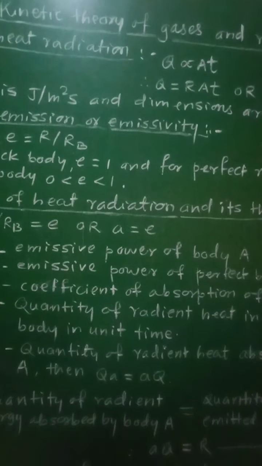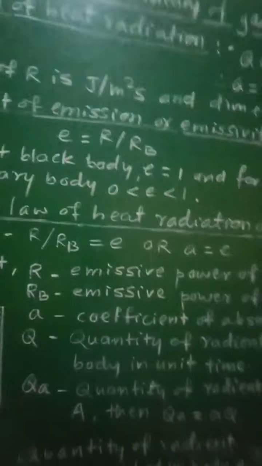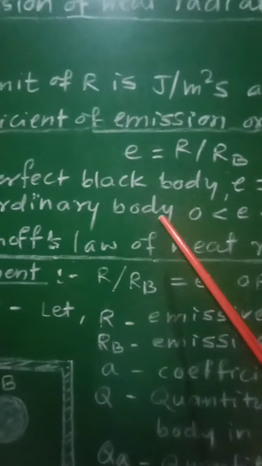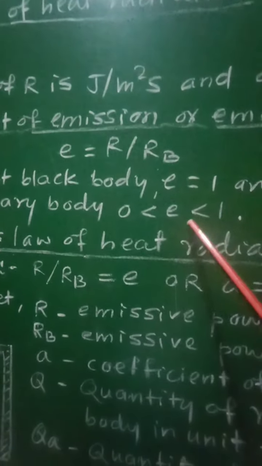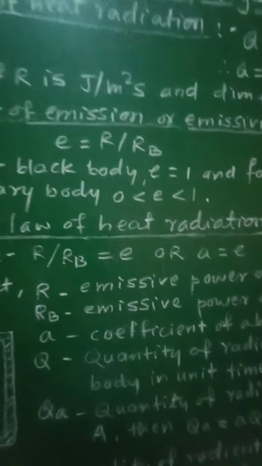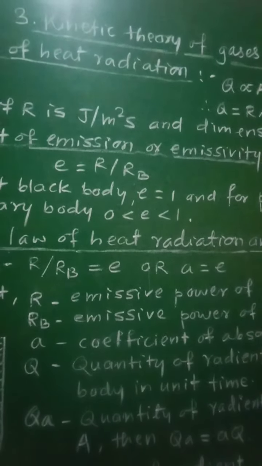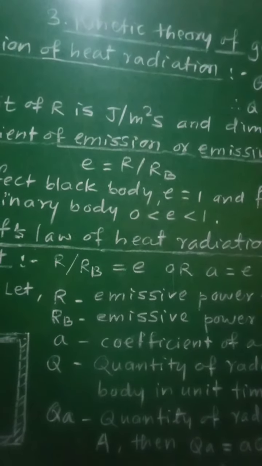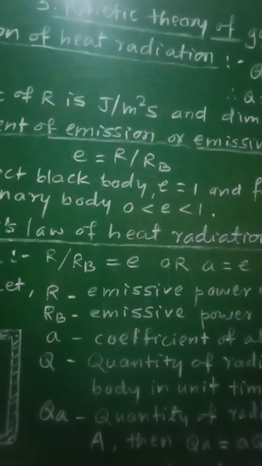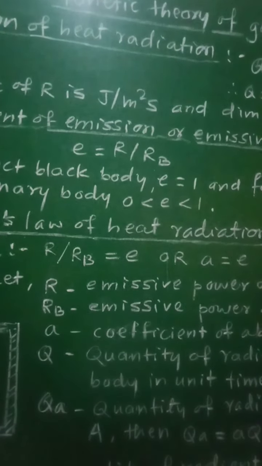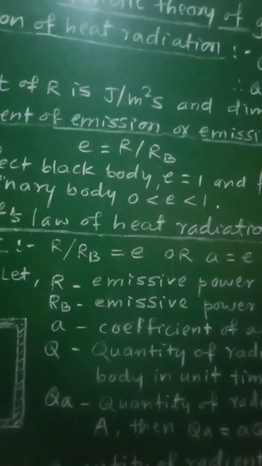So if you consider this coefficient of emission or emissivity, then if you consider any ordinary body, then for that ordinary body, 0 will be less than E is less than 1. That is, for an ordinary body, the coefficient of emission will lie between 0 and 1. Now it will depend on the nature of the surface. Emissivity also varies with temperature as well as wavelength of radiation.